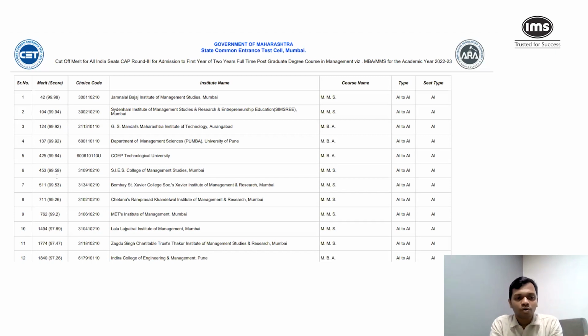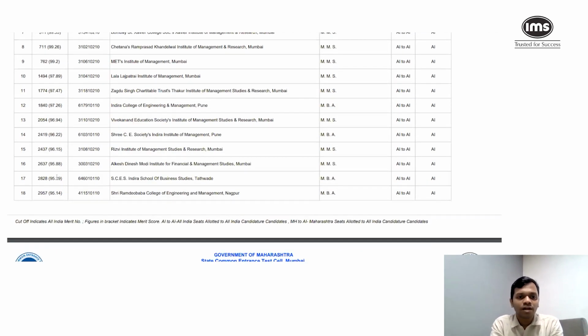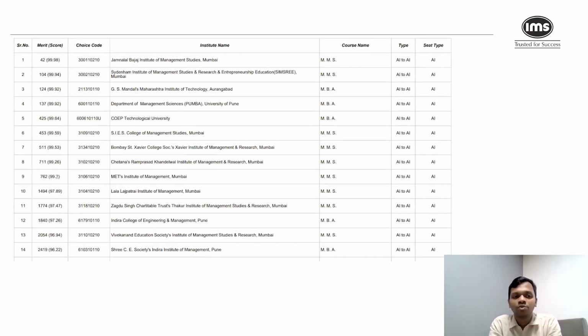So you'll see that a lot of colleges, the data is given. And for example, let's say you are somebody who has taken the CMAT and your score, let's say 99.3. Now, there is a good chance that you'll get into Chetna. There's a good chance that you'll get into MET as well, right? So that is how you're supposed to read this document that is given to you.